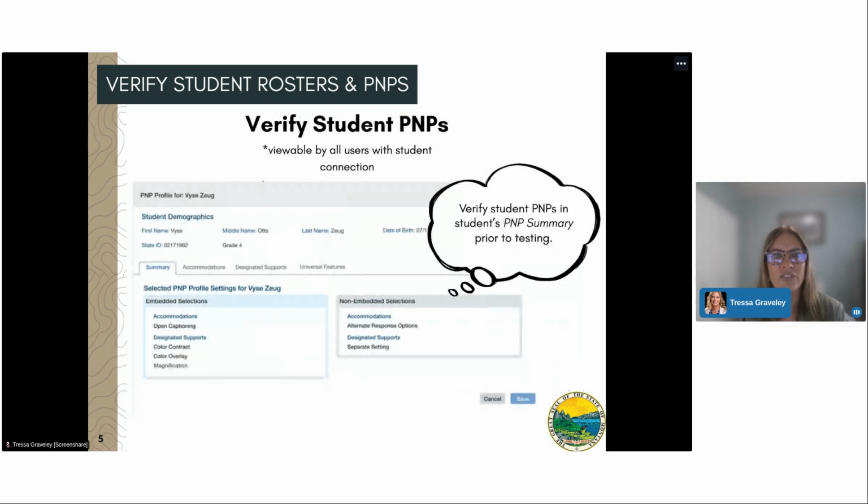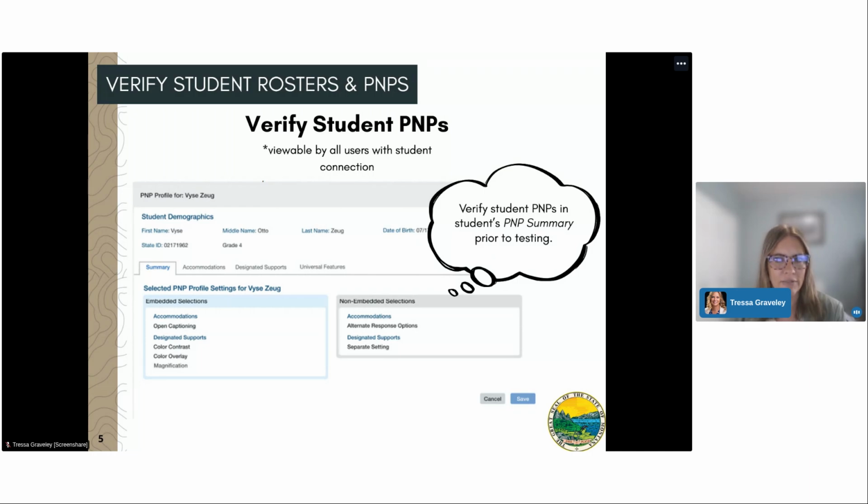Test administrators should also verify student PNPs. The student PNP summary can be found in the Kite Educator portal by navigating to Settings, then Students, filling out the organizational drop-down menus at the top, then clicking Search. Students with no accommodations or designated support set will have a blue hyperlink that says No Settings in their cell entry that's titled PNP Profile.